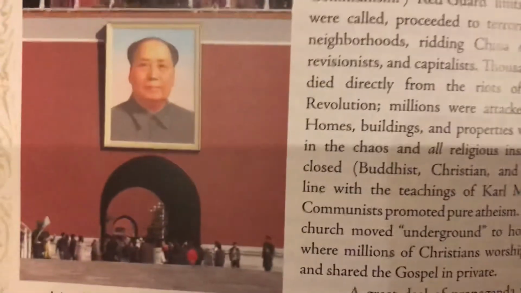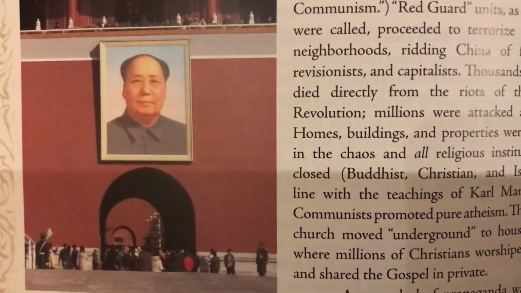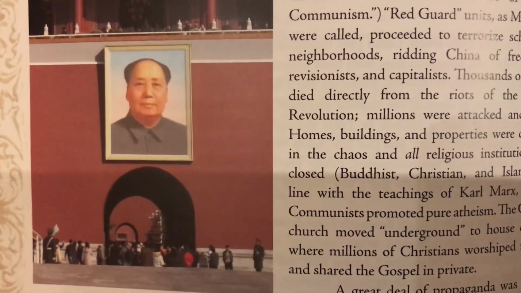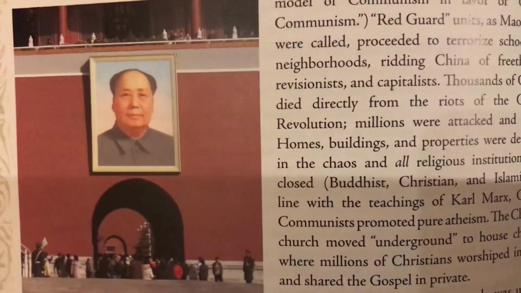A great deal of propaganda was used by Mao to promote himself and the Cultural Revolution. Using all the techniques of a personality cult leader, he kept his private life a secret and raised his public image as far as the eye could see by placing his portrait all over China. He also distributed to every Chinese citizen a copy of the Quotations of Chairman Mao, a little red book of Mao's sayings. In 1967 alone, 350 million copies were made.